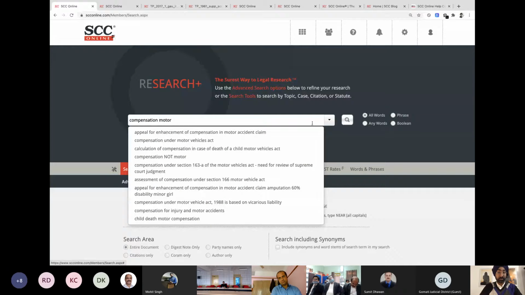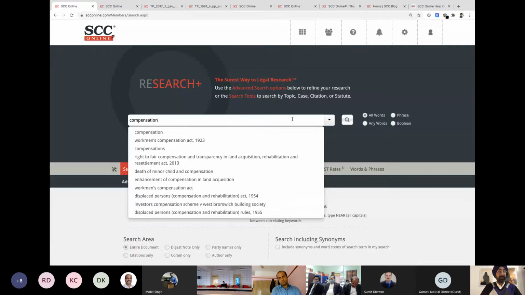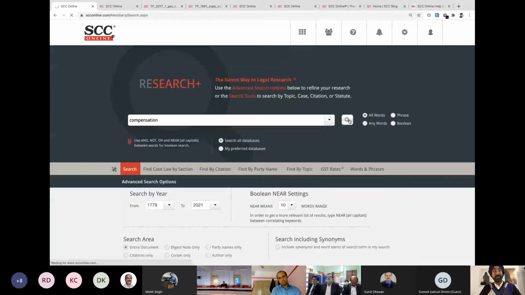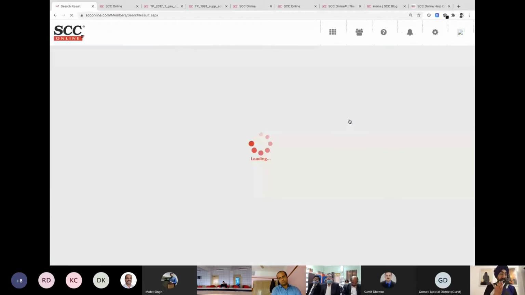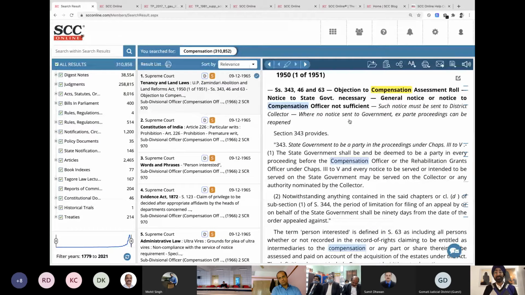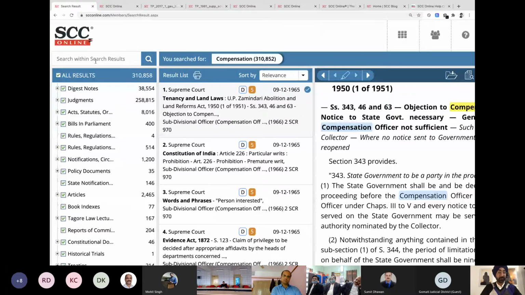But there's another way. I want to be open with my search. I want to see compensation cases. I'm going to start search, and then I want to see all the types of cases. I want to see the land cases, the motor cases, the medical cases. Now, if I do a search with one particular word, it will give me only that result, which I don't want. So I'm going to search with the word compensation. It's like 3,10,000 results. And if you remember our old friend, the sub search, it's available over here as well.